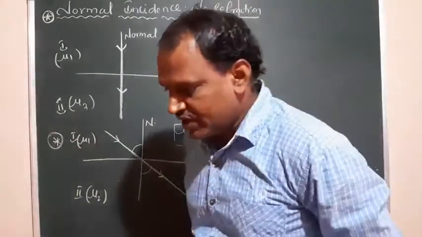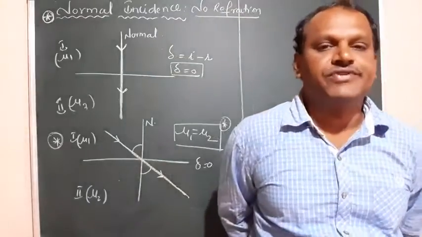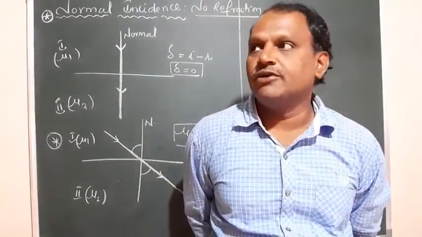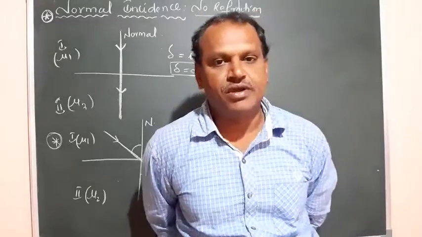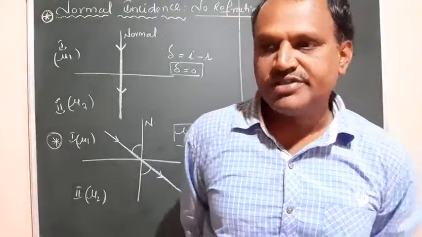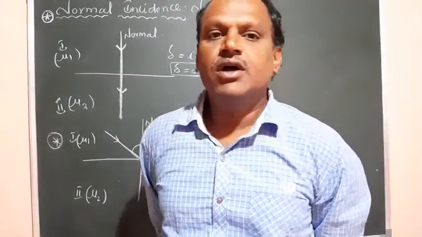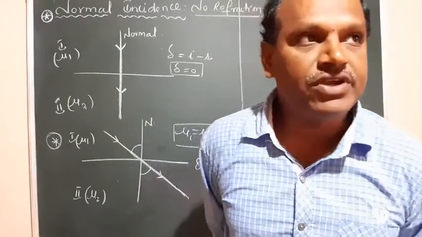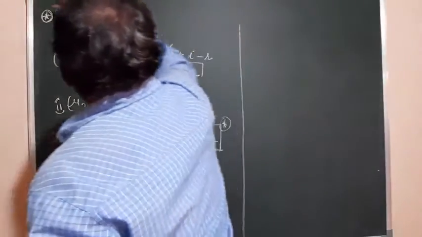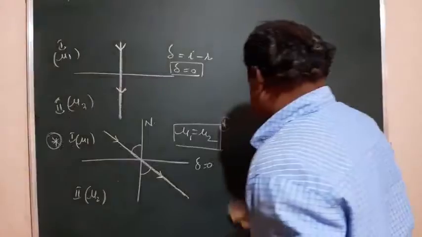Next we have refraction through curved surfaces, and also refraction through plane surfaces, like the prism, refraction through the prism, which is called dispersion. We will see that afterwards. First we'll go for refraction at curved surfaces.